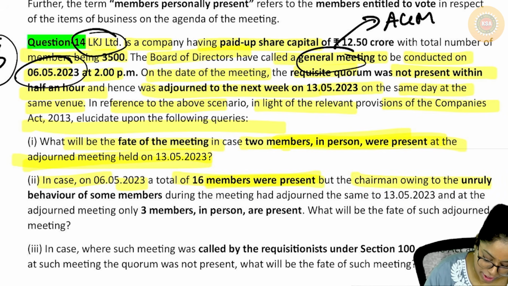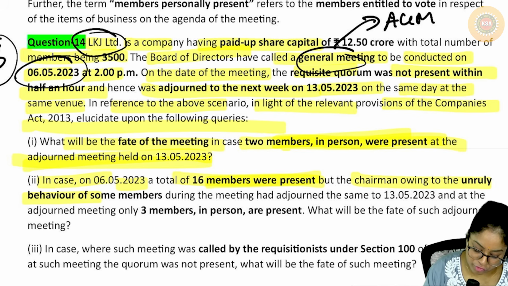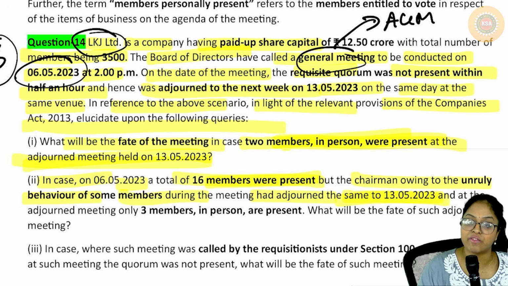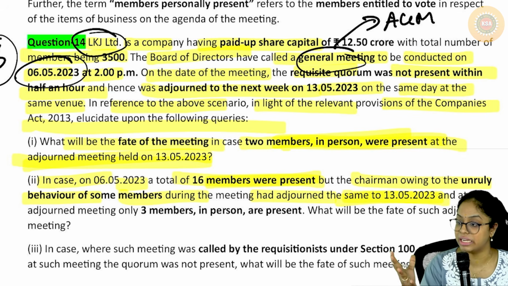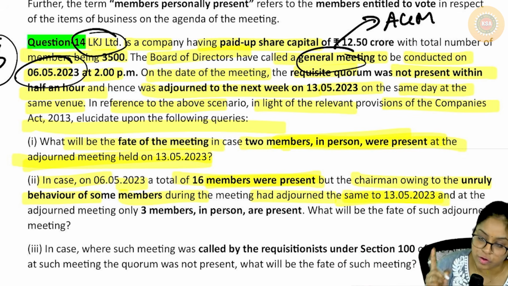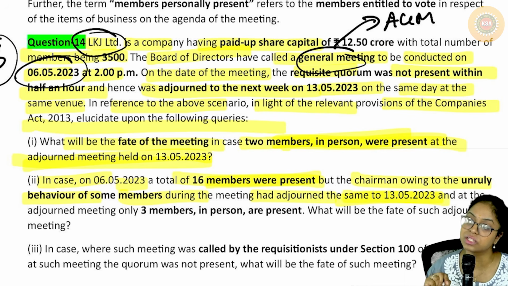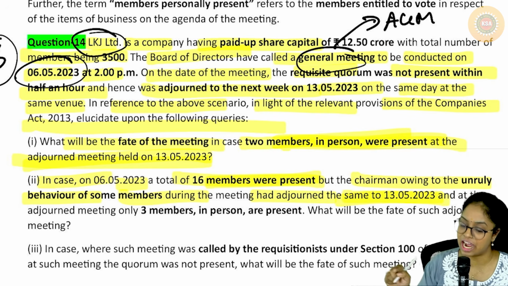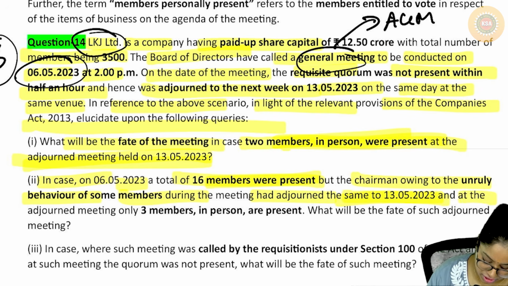the chairman, owing to unruly behavior of some members during the meeting, has adjourned it. You remember I gave you an example saying a Vijay movie got released, it was a flop, people were fighting, so we had to adjourn a meeting, right? So first meeting adjourn ஆச்சு, but what was the reason? Other than lack of quorum. இப்போ அந்த மீட்டிங் adjourn ஆகி adjourn மீட்டிங்ல 3 பேர் தான் இருக்காங்க.